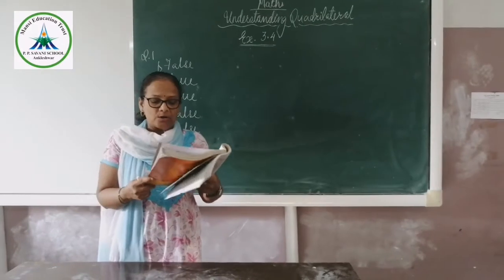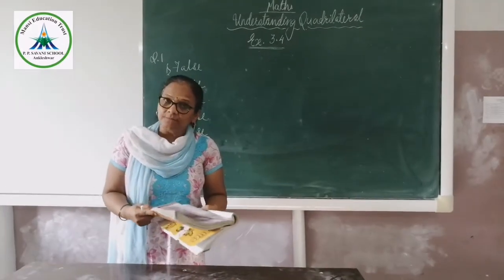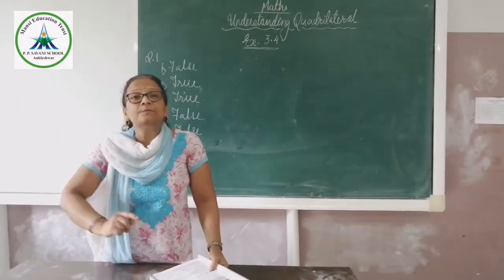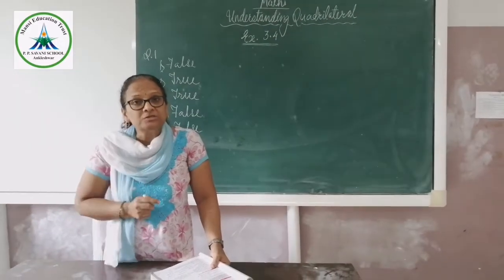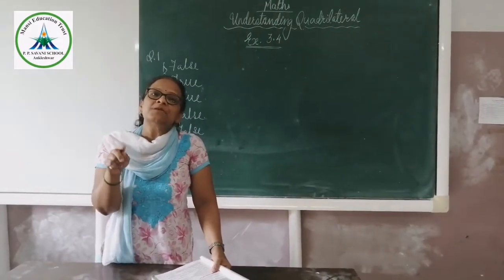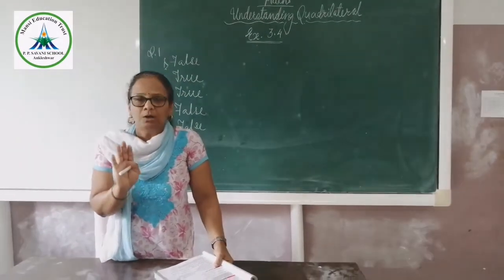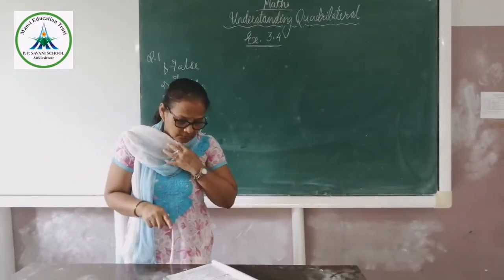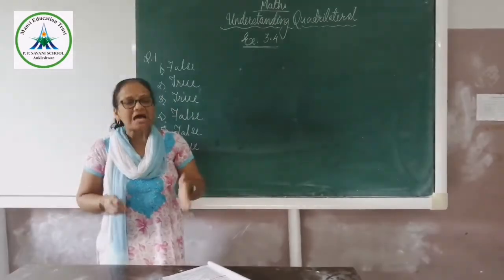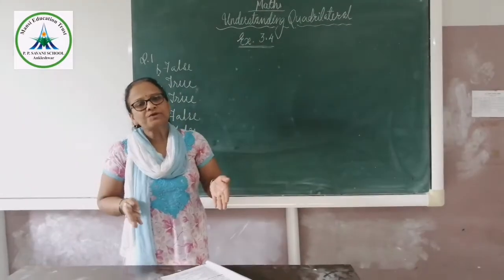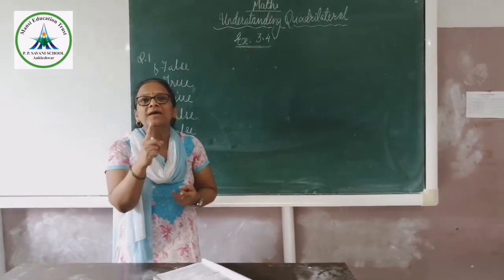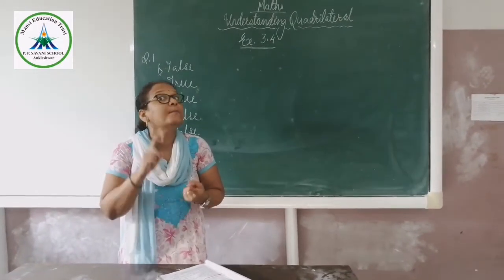All parallelograms are trapezium. What is the property of the trapezium? In a trapezium, one pair of opposite sides is parallel. They have not specified that in a trapezium all the sides should be equal. In a parallelogram, opposite sides are parallel and equal to each other, while the trapezium property is that one pair of opposite sides should be parallel.